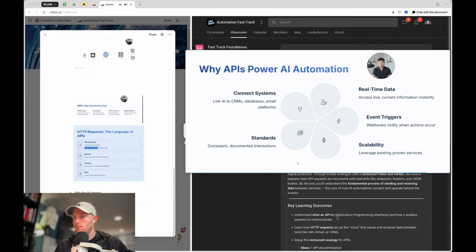And just to wrap up, why is this important? It lets us link AI to systems or systems to systems. It lets us access real-time data, because without real-time data, it's going to be horrible. We can have triggers, so we can have webhooks or things in different events. We can have things automatically trigger other things.